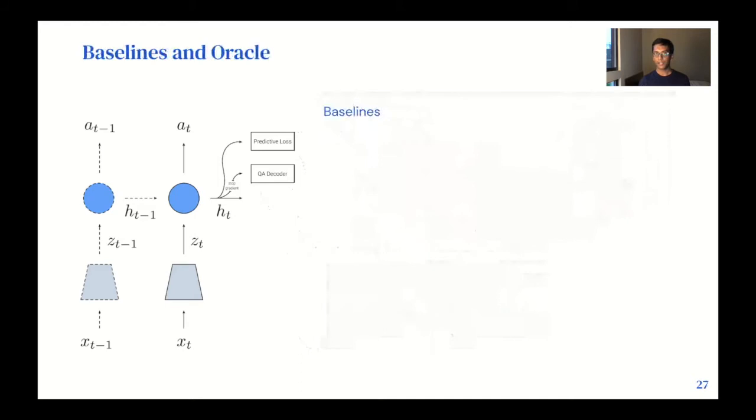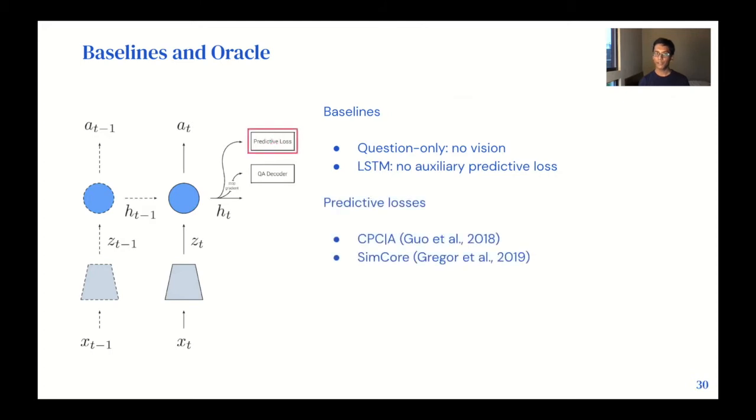Moving on to baselines in Oracle, we first have a question-only baseline. This agent does not have access to vision and tries to predict the answer only from the question. This baseline is useful to have to uncover biases in how the dataset was constructed. We then have an LSTM baseline that does not have any auxiliary predictive loss. For the predictive loss itself, we experiment with two choices, action-conditional CPC and SimCore.